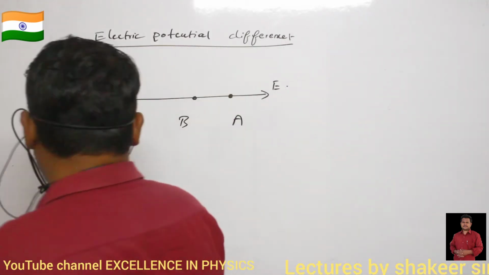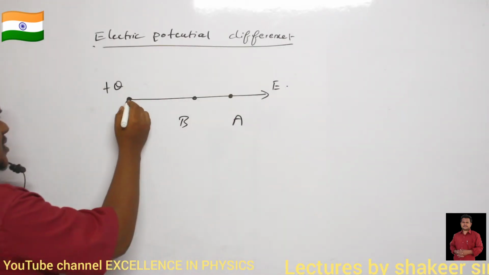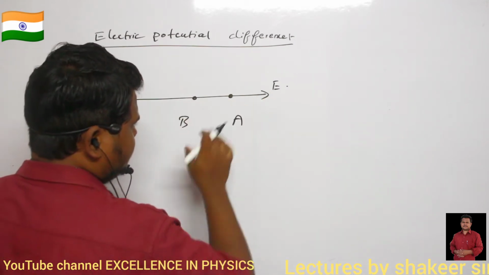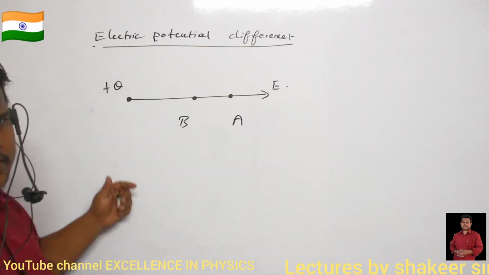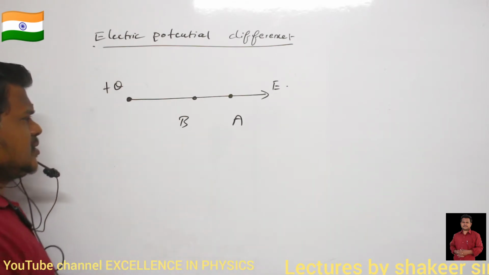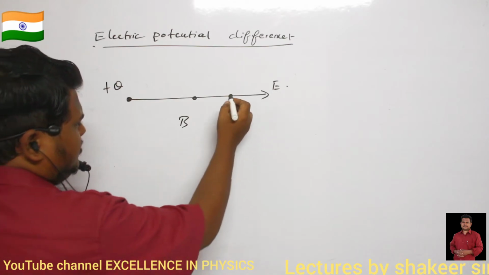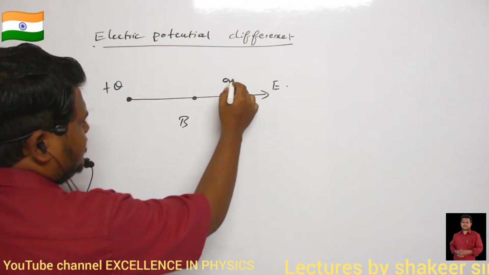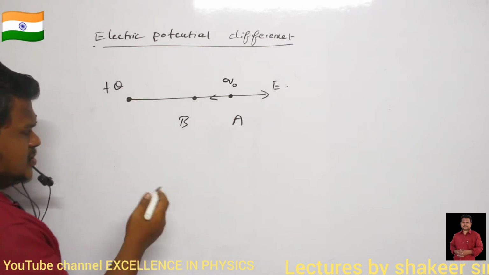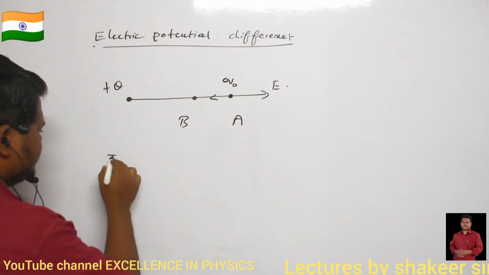So, electric potential difference. This is the main charge, plus Q. Because of plus Q, the electric field will be in this direction. Electric lines of force will be moving away from the positive charge. Are you able to understand? So if I want to move a test charge Q naught from A to B, in this direction, how can I write the equation?